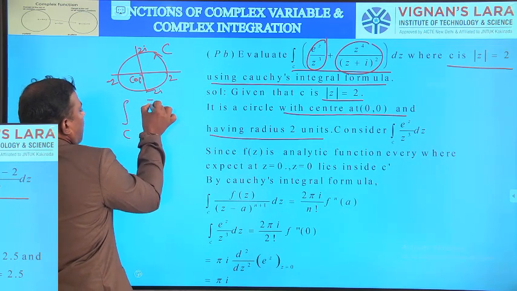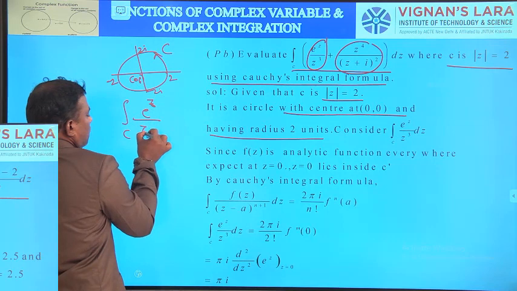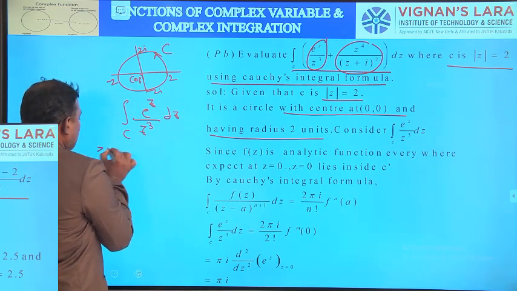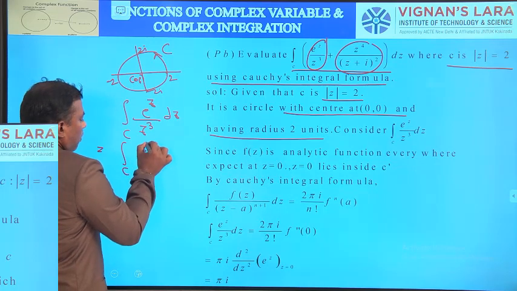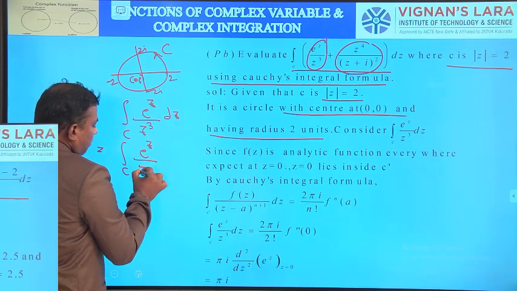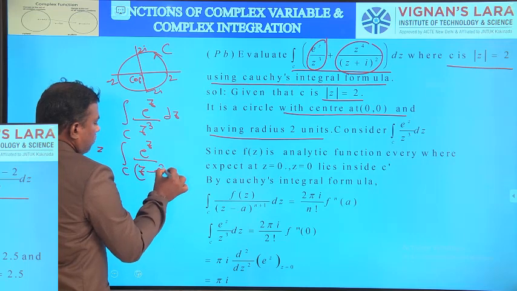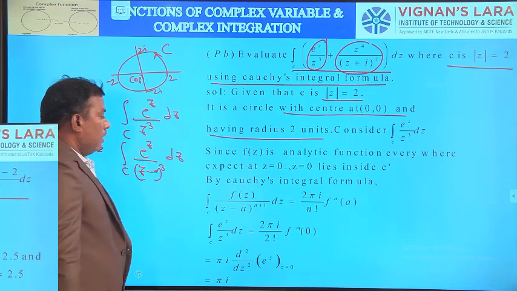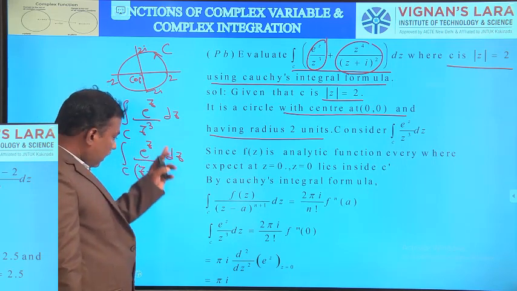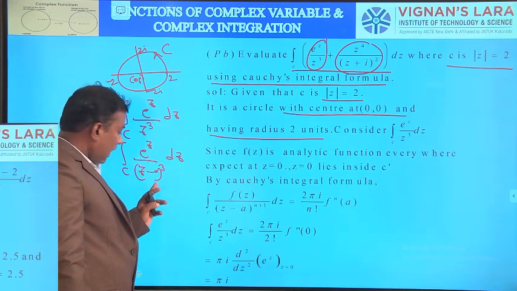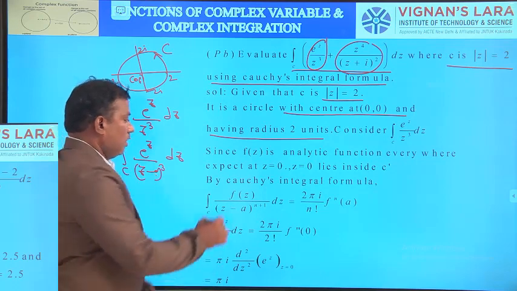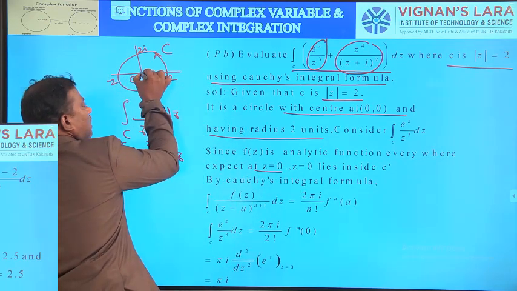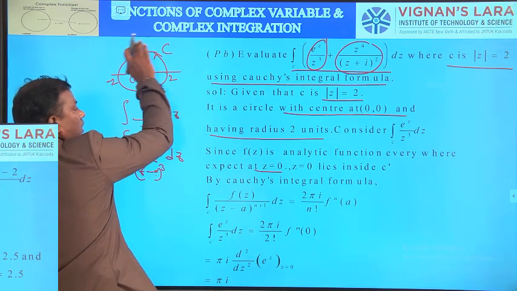Integral of e power z by z cube. Then coming to the next problem, z cube dz. This is nothing but the integral over C of e power z by z minus 0 whole cube. This function, the integrand, is analytic everywhere except at z equal to 0. The point z equal to 0 lies inside the curve C.